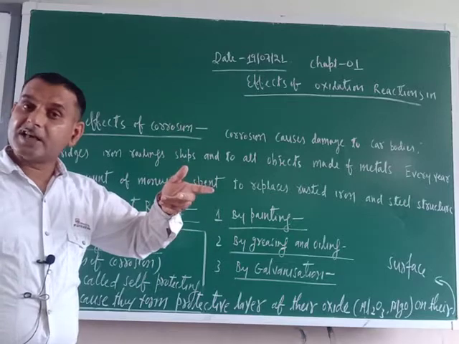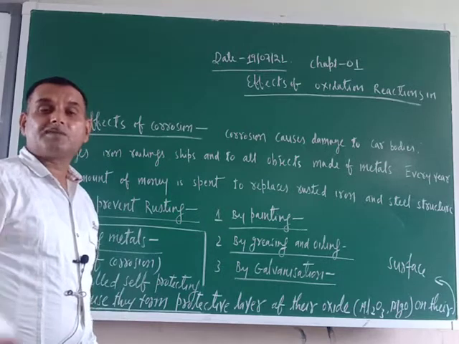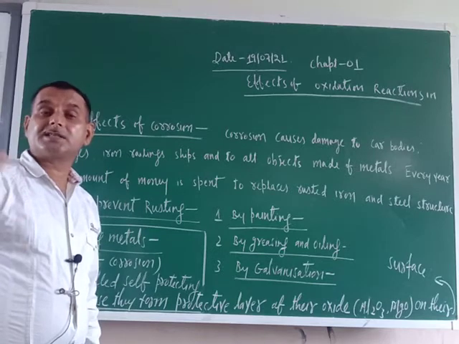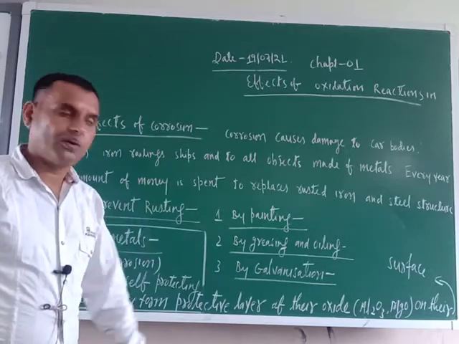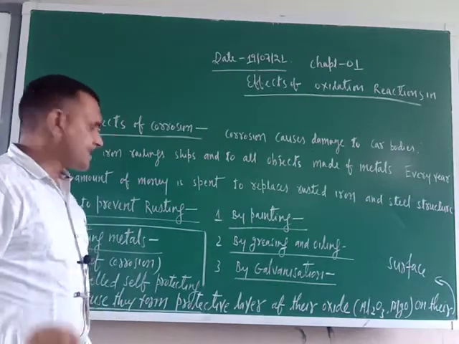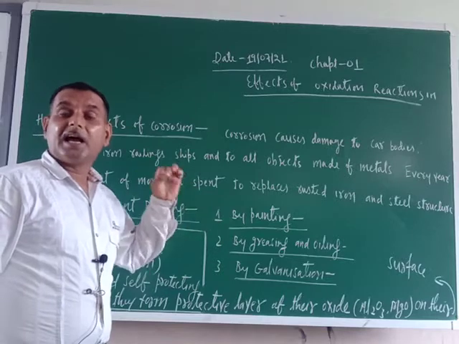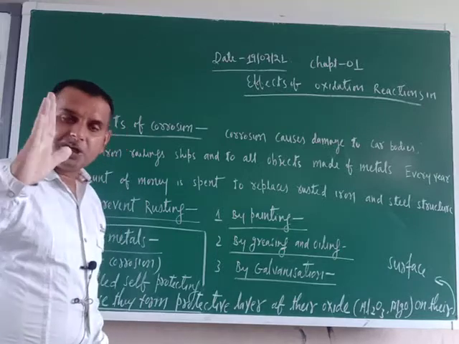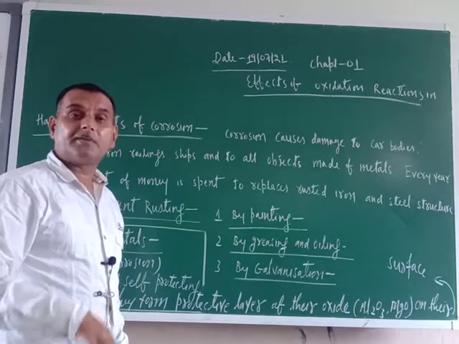When they use an alloy, like in the Sainik school, you might have seen that your benches are made up of stainless steel, and almost for 10 to 20 years they are being used, but they are rust free because stainless steel is an alloy. Okay, so what are the methods to prevent rusting? What are the two essential conditions of rusting? Moisture should be there in the air and oxygen should be present in the air. If these two things do not come into contact with the iron object, rusting will not be there.